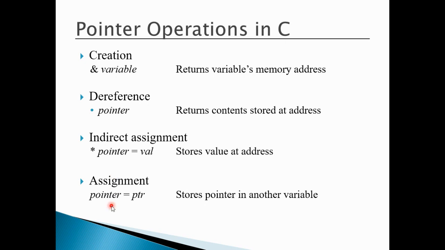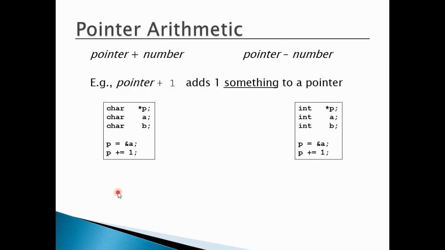And then you can make the direct assignment. We take an example and we try to understand it. So you can see here that there are two blocks of statements. You have taken a character pointer. Of course, a character pointer means it is a pointer which is pointing to a character value.